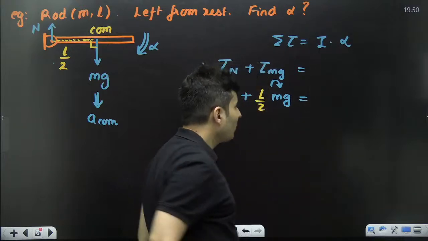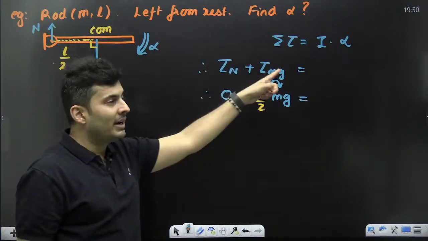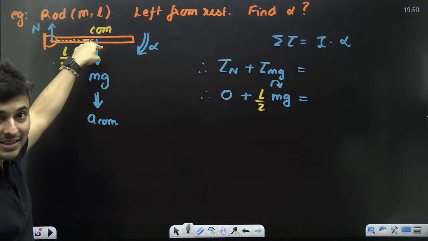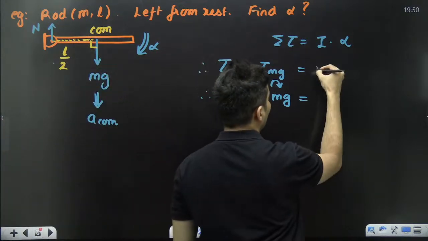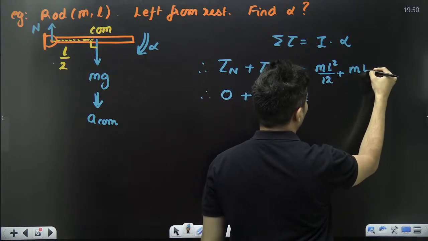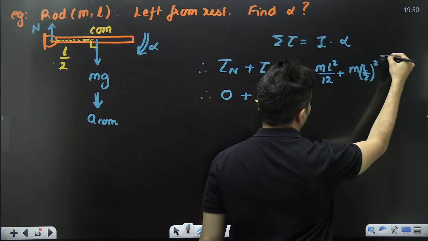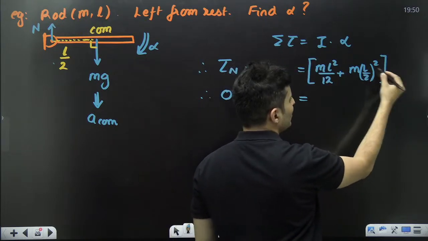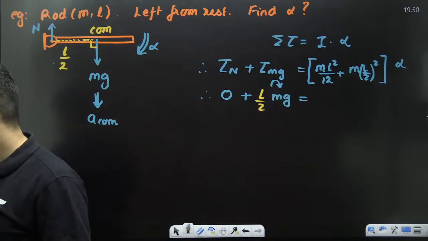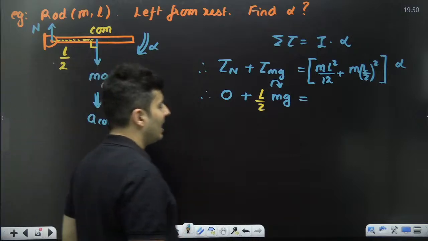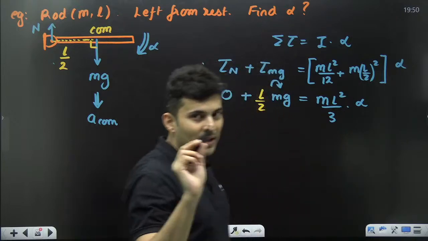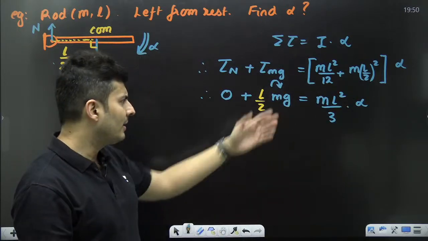Now this I is the moment of inertia of the rod, but about the end, not the center. So you will have to shift the moment of inertia using the parallel axis theorem: ml square by 12 plus m into L by 2 whole square. We had done this question just some time back. Do you remember? Exactly. And what was the answer that we got? We got ml square by 3. If you want, you can solve this and see. You will get ml square by 3.